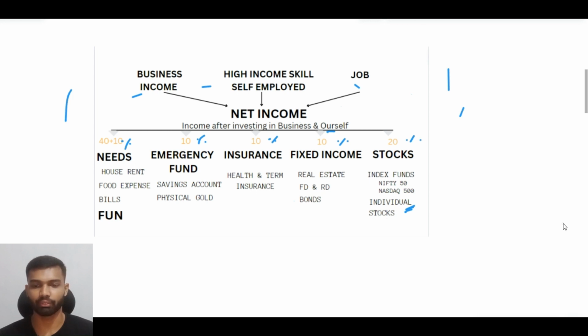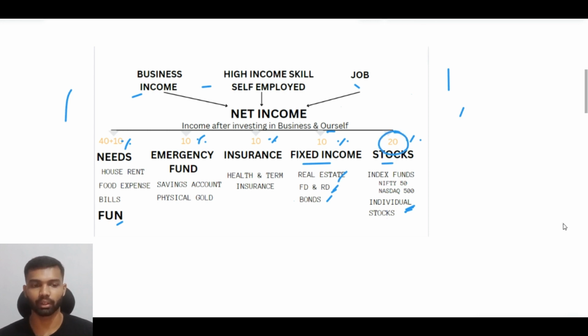Consider if we get 100 rupees as a net income, then we should allocate 40 rupees for our needs and wants, 10 rupees for a fun amount, 10 rupees for an emergency fund, and 10 rupees for our insurance. 10 rupees goes to fixed income instruments like FD, RD, bonds, or real estate, and the remaining 20% we should invest in a stock portfolio.